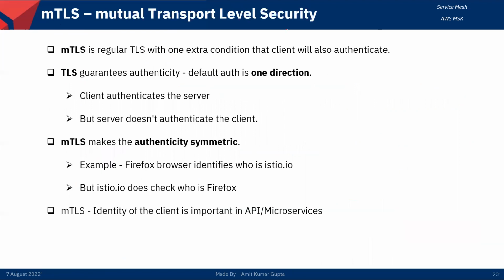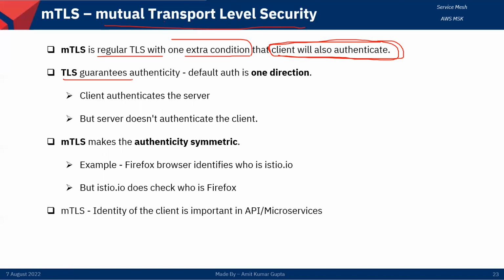And now this is mTLS, mutual Transport Layer Security, right? mTLS is regular TLS with only one extra condition. What is the extra condition? The client will also authenticate. This is the additional functionality we get only in mTLS, right? So what is happening in TLS? TLS guarantees the client authenticates the server, but the server doesn't authenticate the client. But in mTLS, authenticity is symmetric.